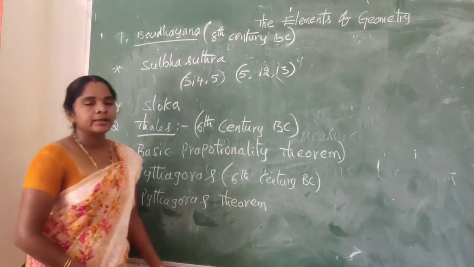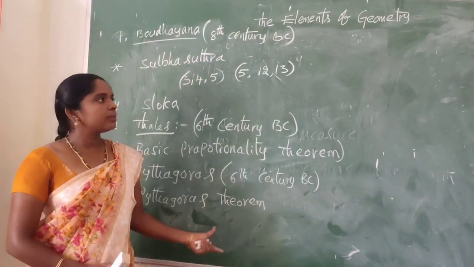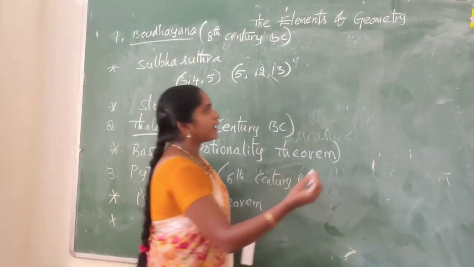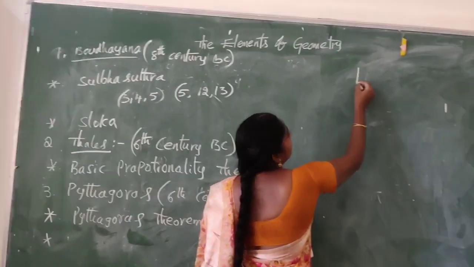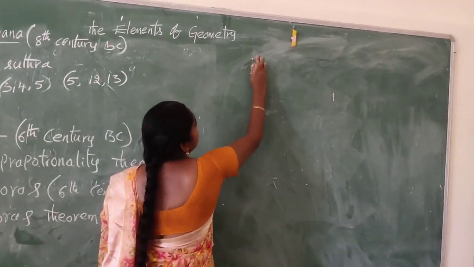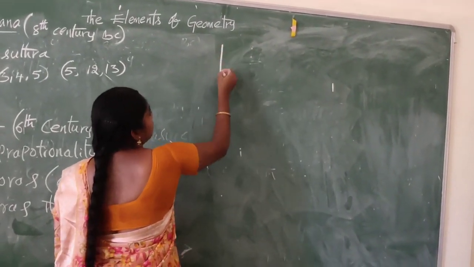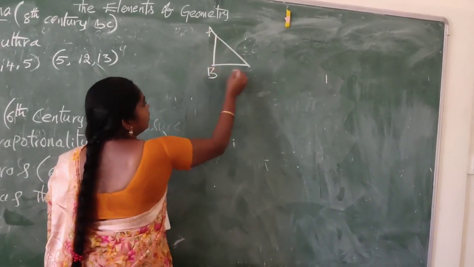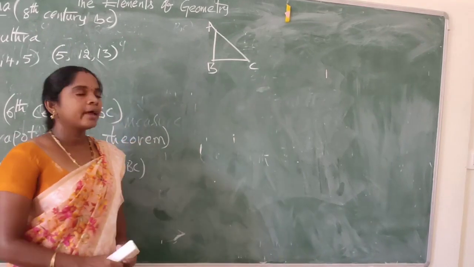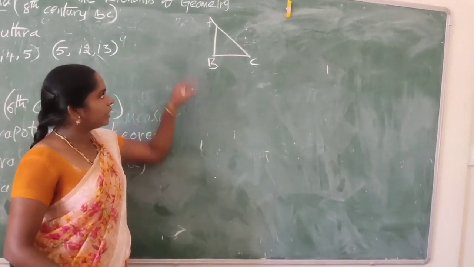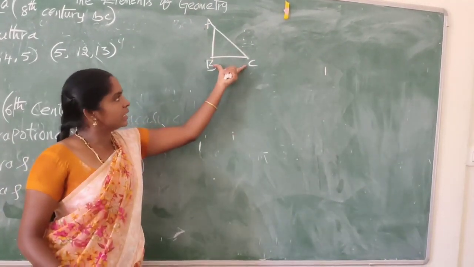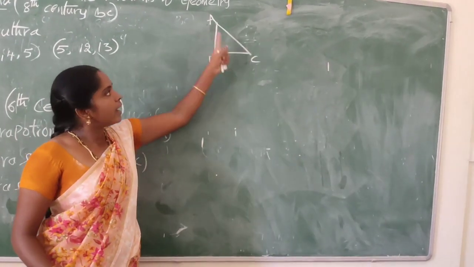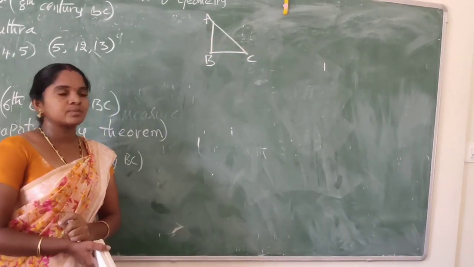So let us take an example. ABC is a right triangle. Here AB and BC are two sides and AC is the hypotenuse.